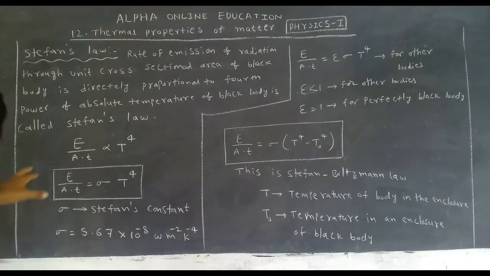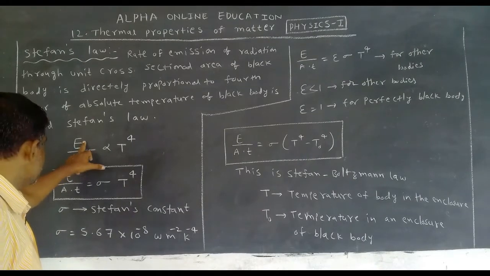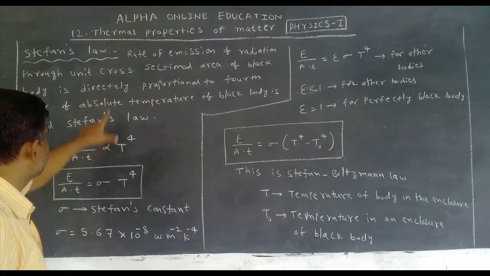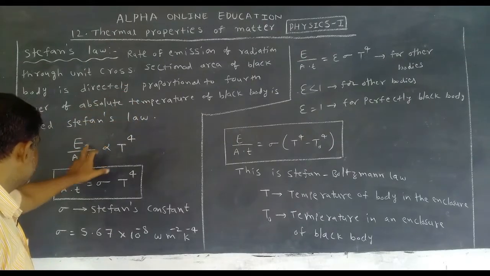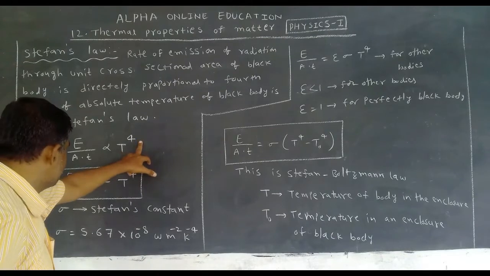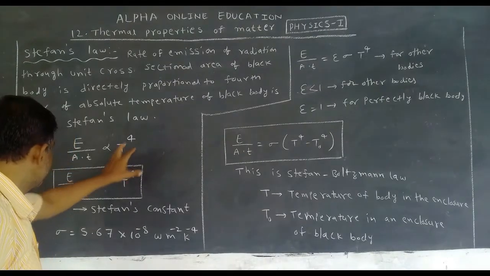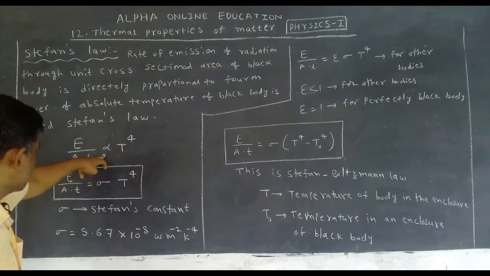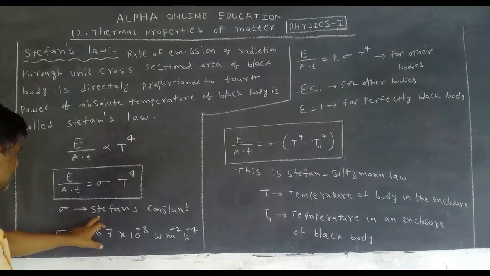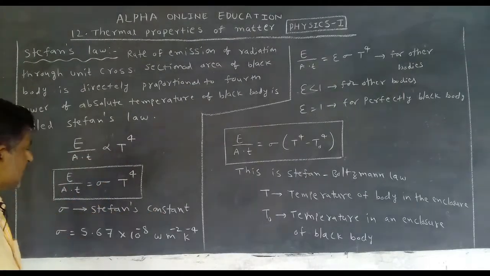What is Stefan's law in mathematical form? E, energy, by time, the rate of emission of energy, per area A, is proportional to the fourth power of its absolute temperature. If we remove the proportionality, we get one constant. That constant is called Stefan's constant.